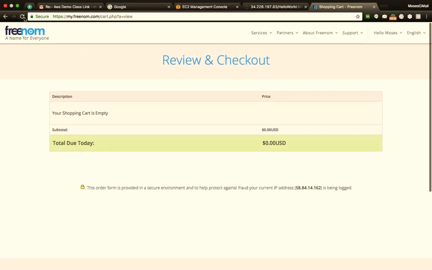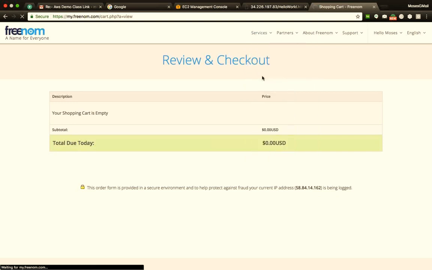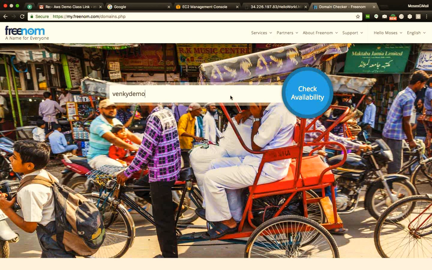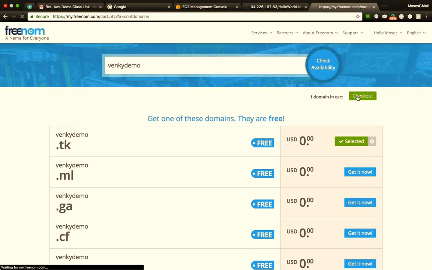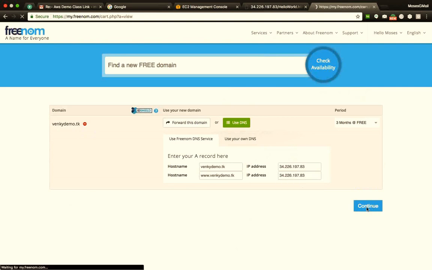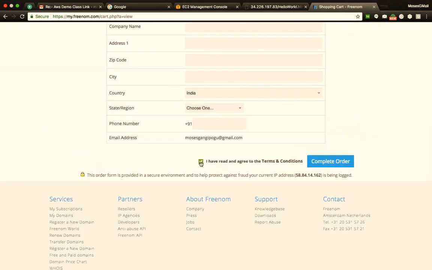For some reason, it is not allowing me to check out. So let's go to services and try this once again. I'll say register a new domain. Okay, demo, availability, venkidemo.tk, checkout, use DNS, I'll paste my public IP address, continue. And now it is giving me an option to complete my order.